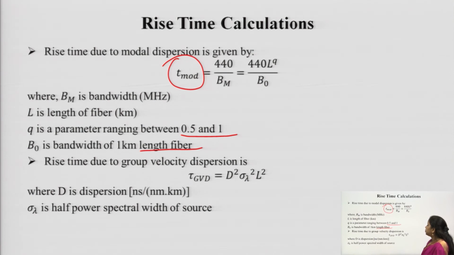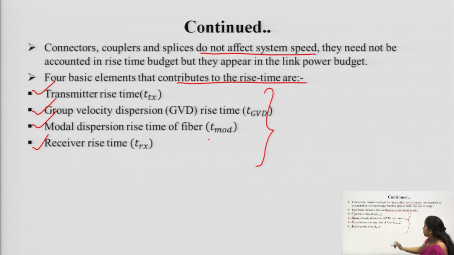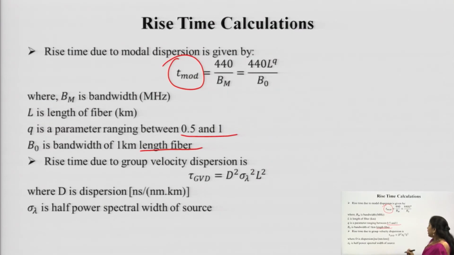Now comes the rise time due to group velocity dispersion, which is the second one in the list, and it is given by D square sigma lambda square L square, where D is our dispersion and sigma lambda is the half power spectral width of the source. We already know that the spectral width of the source decides our dispersion. It depends upon which source we are using, whether it is LED or laser. Laser has a narrow spectral width and the LED has a wide spectral width.